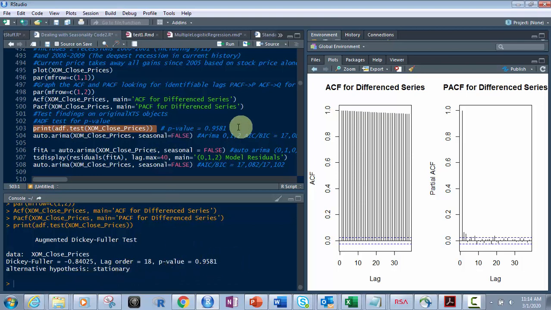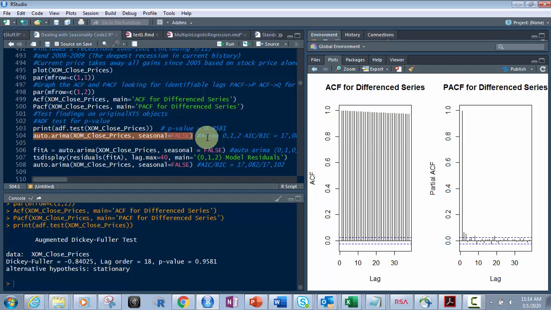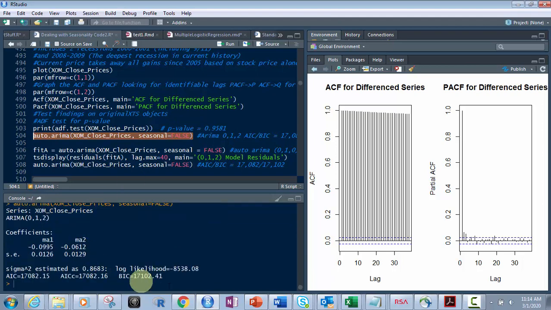So what we want to do next is look at our auto Arima, right? So let's do this. Auto Arima is a very simple function. It's not a custom Arima. So you just use auto.arima. It tries to use the best fit that the computer can figure out for your data. Of the XOM closed prices, seasonal equals false, right? So if I hit Control and Enter on that, there we go.